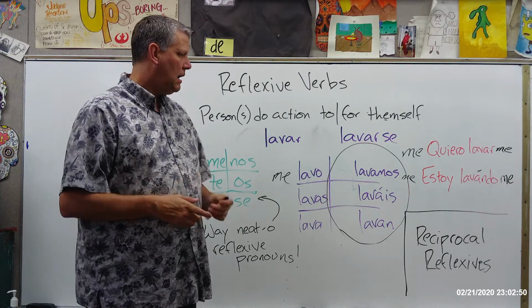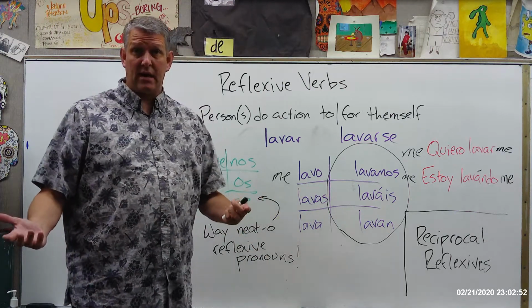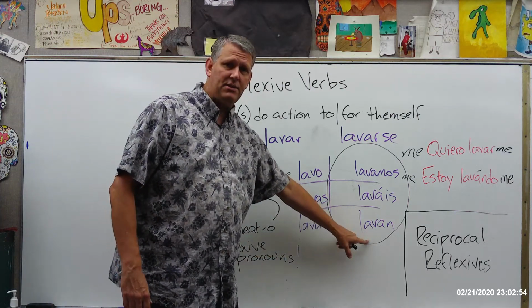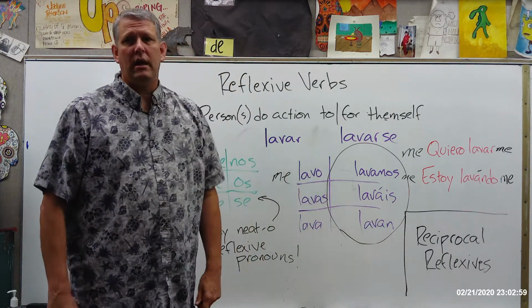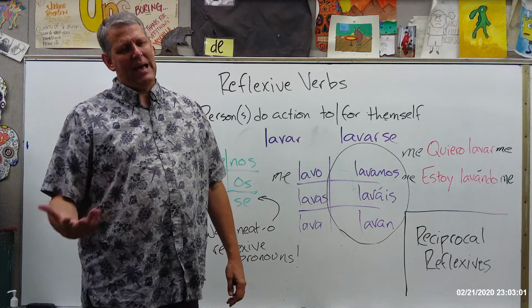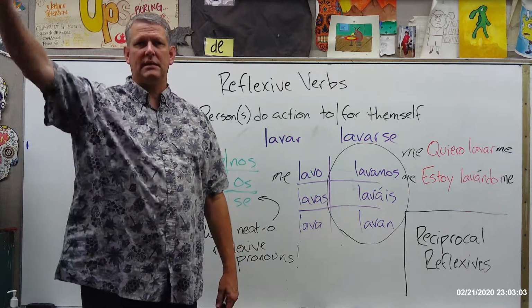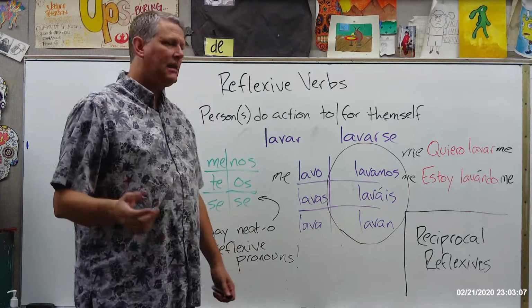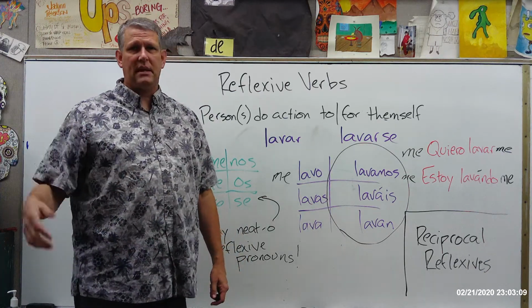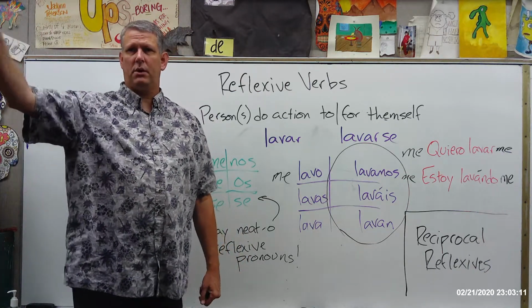Okay, we could say, for example, the verb is besar. We say they kiss. Now that would be this form down here, besan. Okay, if we just say ellos besan, that technically would mean that they're just going around kissing things. Okay, now most people would understand what you're talking about, but technically, if I just said ellos besan, it's like, hey, they kiss doors, birds, trees, whatever.